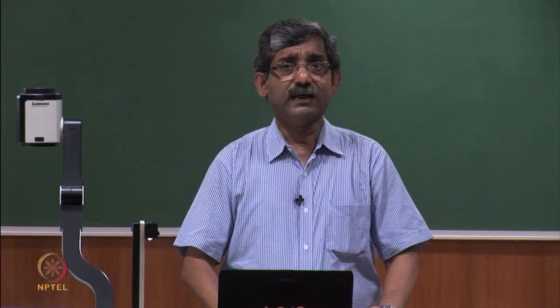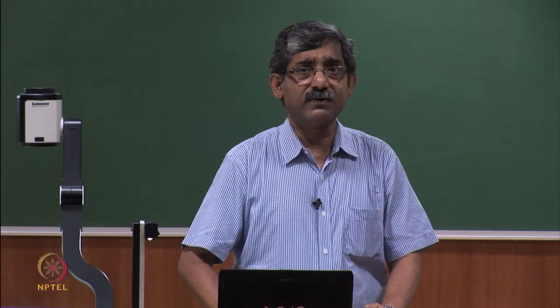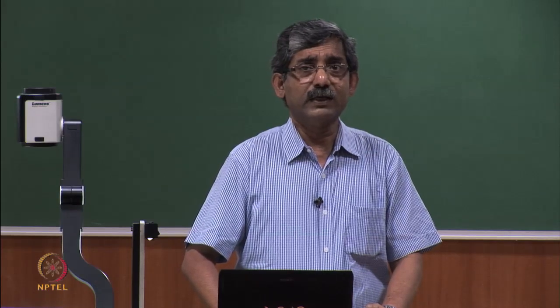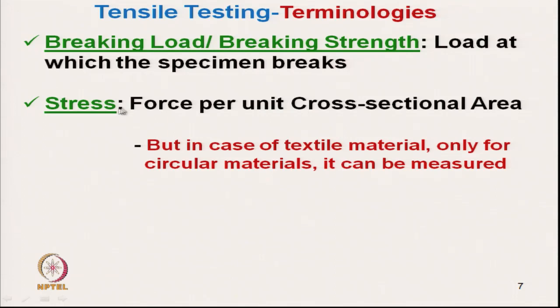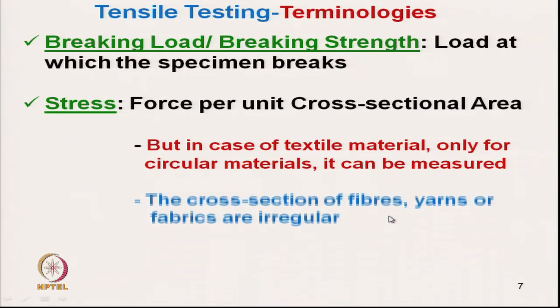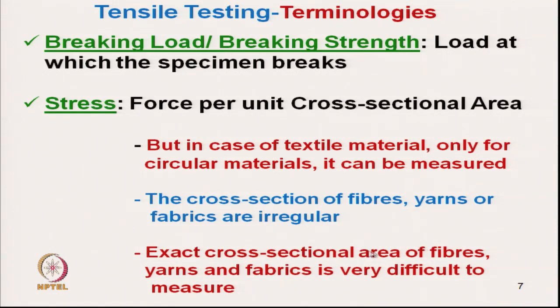So, in case of textile material, we cannot use stress in terms of load per cross sectional area. The cross section of fibers, yarns and fabrics is irregular, so the exact cross sectional area is very difficult to measure. We cannot measure it exactly.